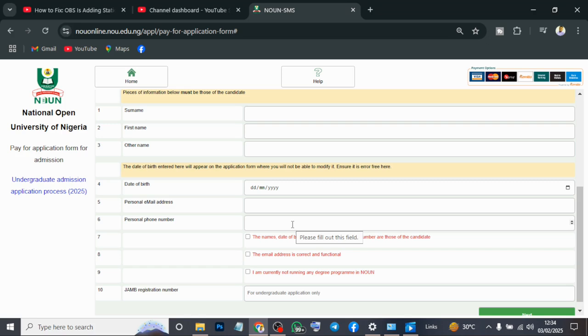I'll help you get your original WAEC certificate without going to any office, without going back to the school where you wrote your WAEC, or without going to the WAEC office. We can do it together and I will give you the original WAEC certificate. For your date of birth, if you don't have it, you can also get it online with my help.